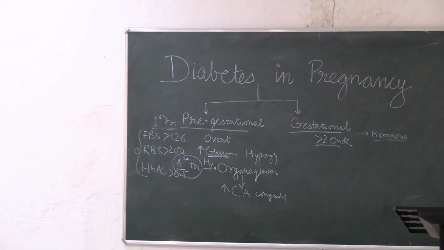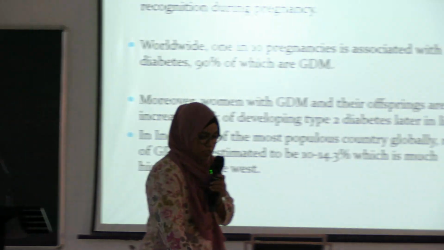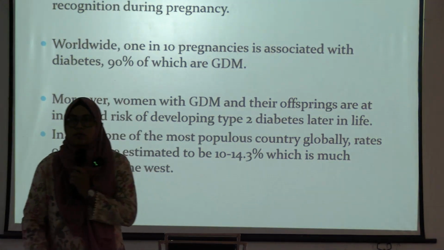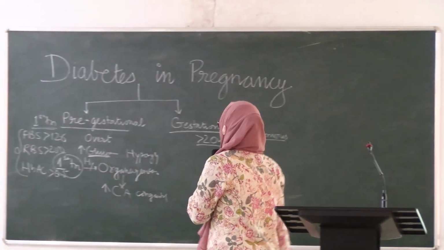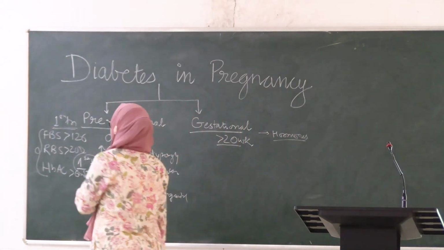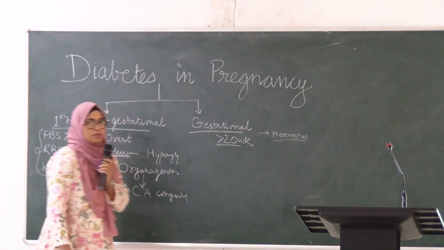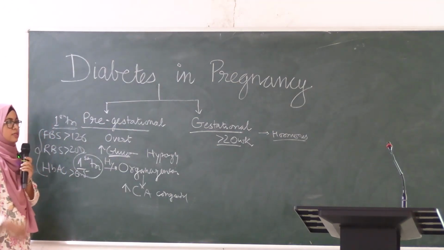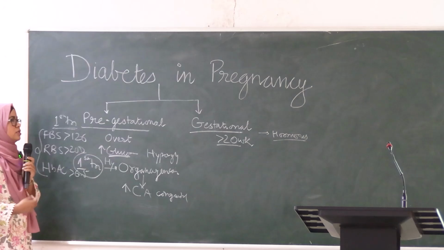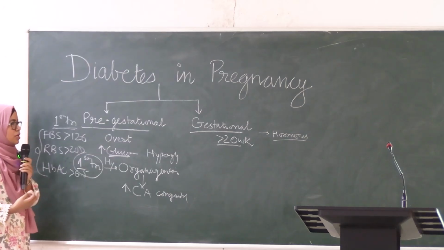Why is diabetes important? Nowadays, because of dietary habits and increased intake of junk food or fast food, there is increased risk of diabetes in the Indian population.